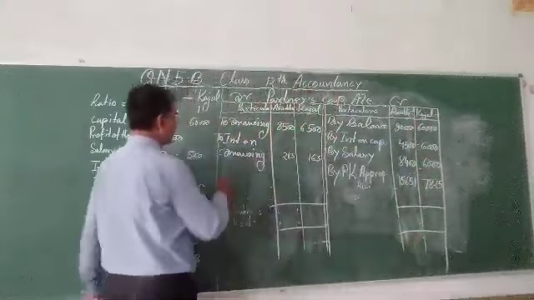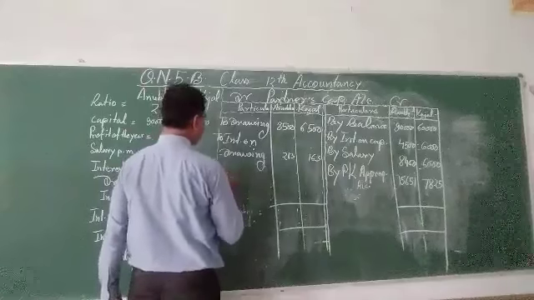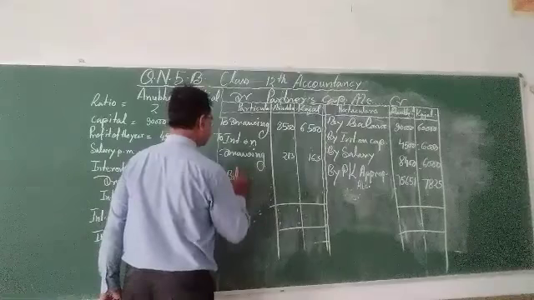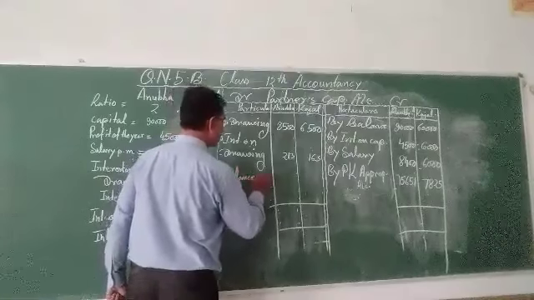After that, you can find the closing balance of the capital. This way you can write to balance c/d.